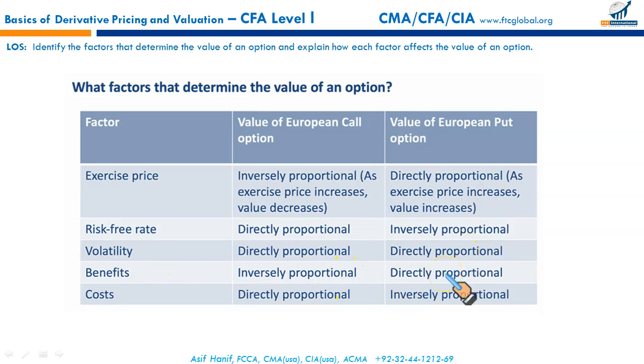And in case of costs, since you are just holding the call option, you are not obligated to pay the cost. So if the cost increases, that favors you because you don't hold the underlying. When the cost increases, you are saved because you just hold the call option, not the asset. So an increase of cost will benefit the call option. That's why it is directly proportional. But if you hold the put option, which means you have the underlying, in that case, a holding cost increase would mean that the value of the put option will be lowered.